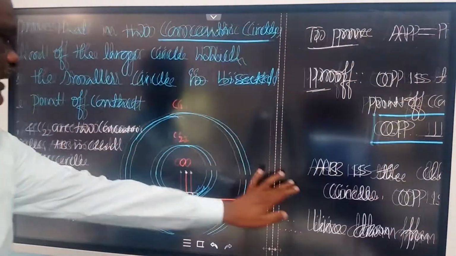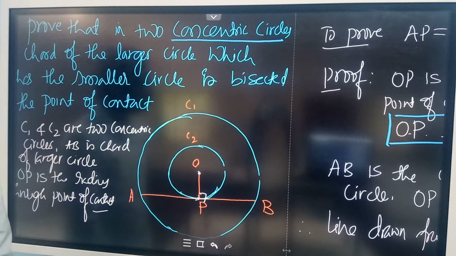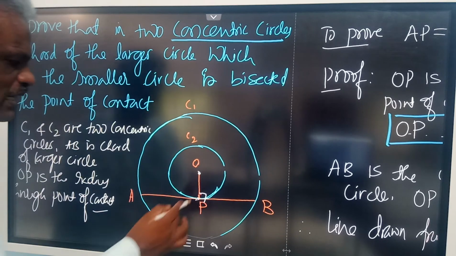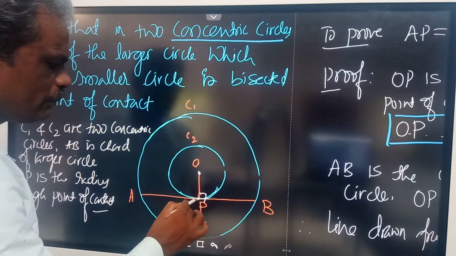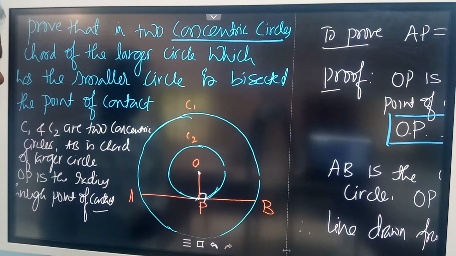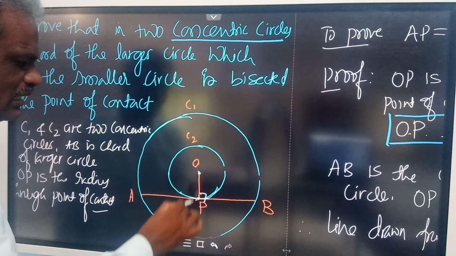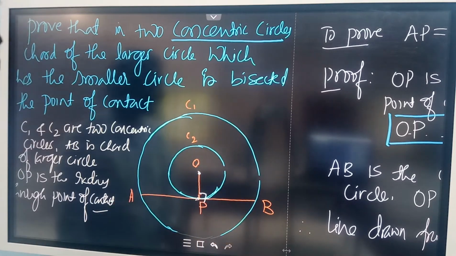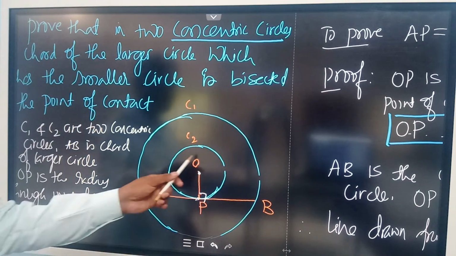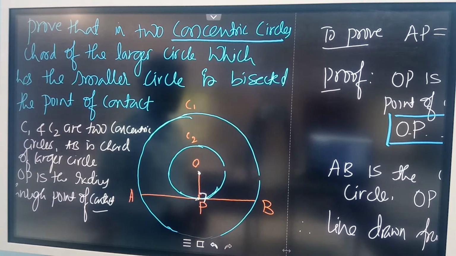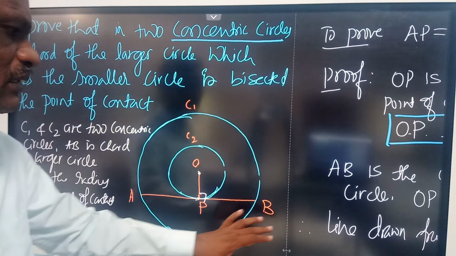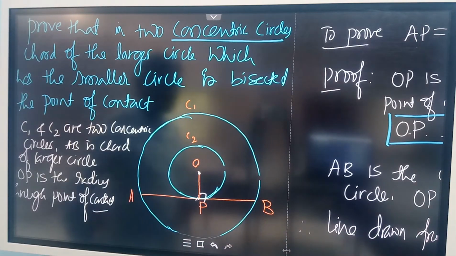First you show that OP is perpendicular to AB. How can you show that? Because OP is the radius drawn through the point of contact. That is the first property. And come to the second circle now. AB is the chord and this is a line drawn perpendicular to the chord. So a line drawn from the center perpendicular to the chord always bisects it. You know that property. That is the second point. By these two you can write that AP is equal to PB.